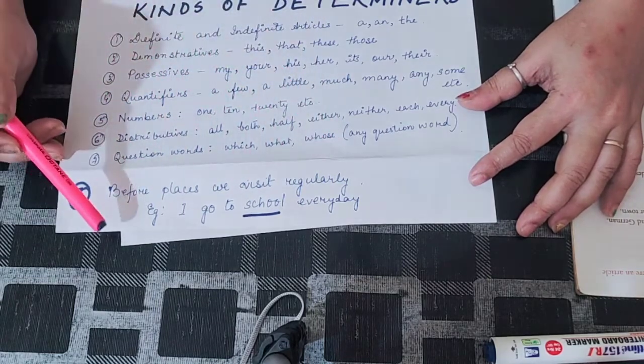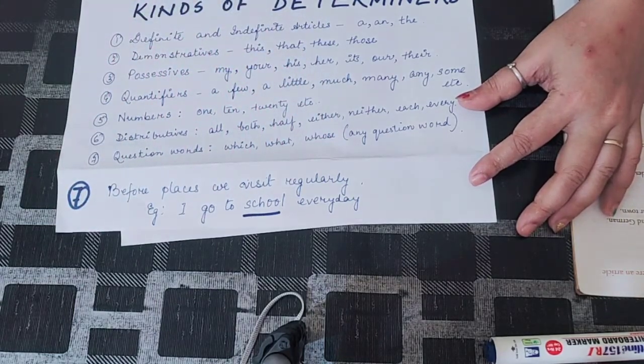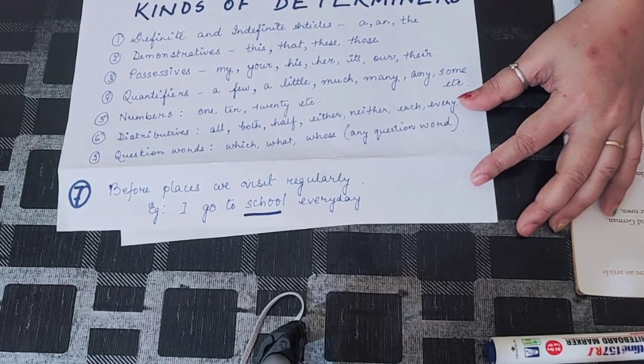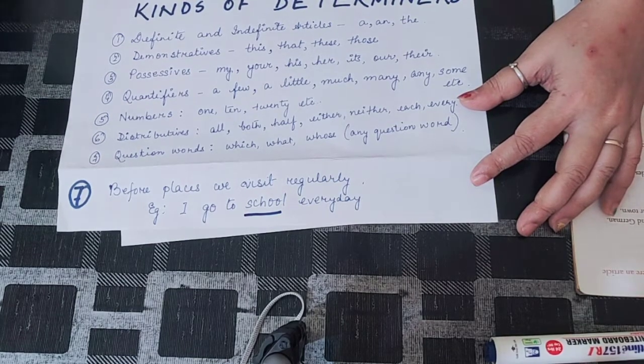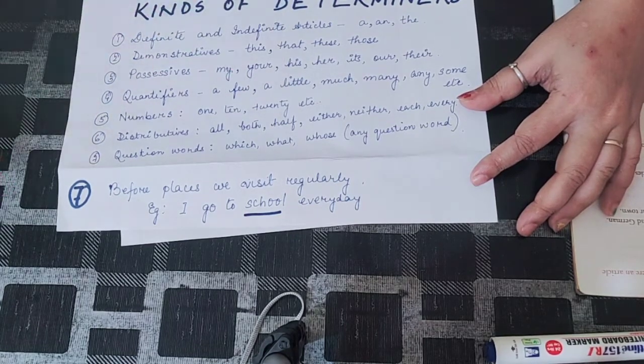Like doctors go to hospitals. You don't need to put any article. But somewhere you are visiting once in a while, I went to the school where my sister studies. You're talking about a school where you don't go every day, so there you can put the article. Otherwise, any place that we visit regularly doesn't need any article.